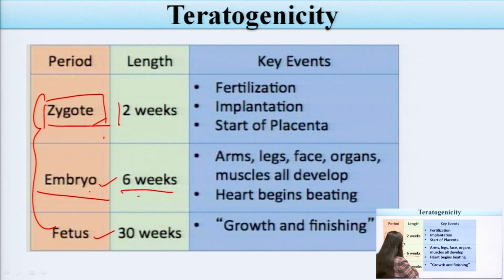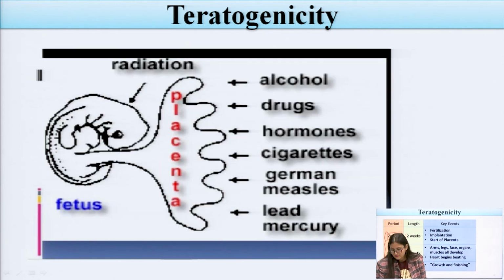Now, the last stage is the 30th week, fetal growth and finishing, after completing the nine months, when proper growth and maturation of the baby occur. These are the stages of fetal development.